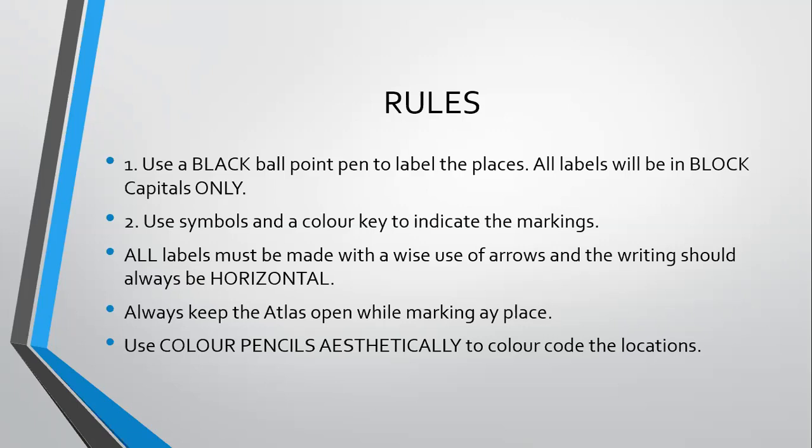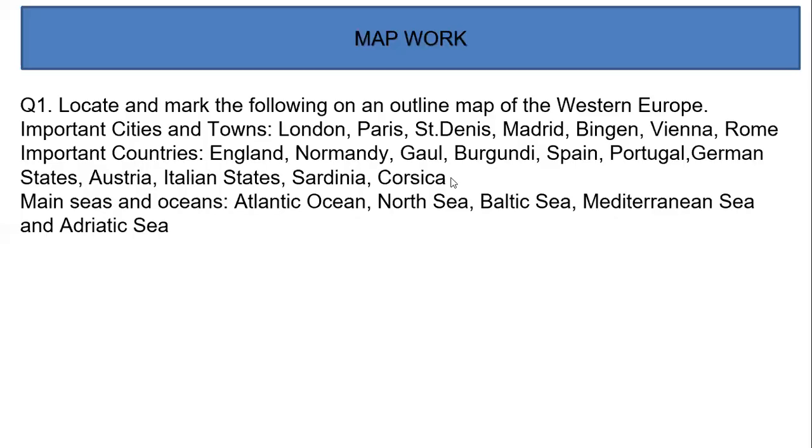Now, what I want you to mark. On your map, I want you to mark London, Paris, Saint Denis, Madrid, Vienna, and Rome. These were the important cities and towns. Next, I want you to mark these countries: England, Normandy, Gaul, Burgundy, Spain, Portugal, German states, Austria, Italian states, Sardinia and Corsica. You are going to mark these on your political map of the world.